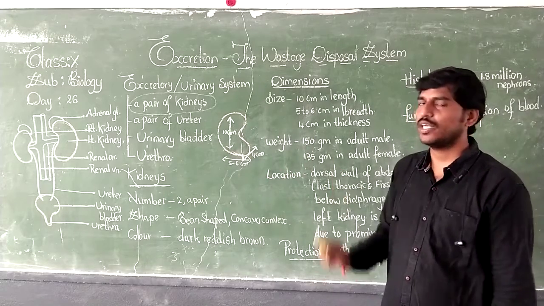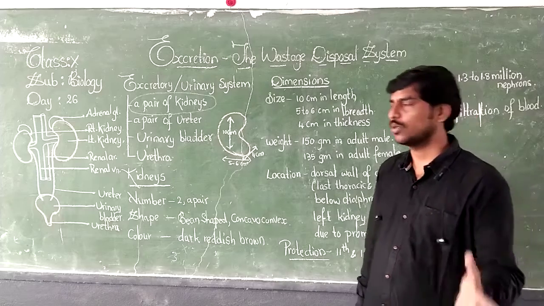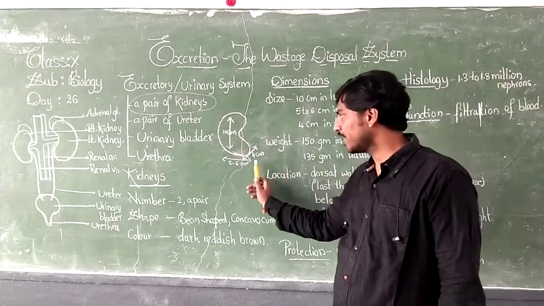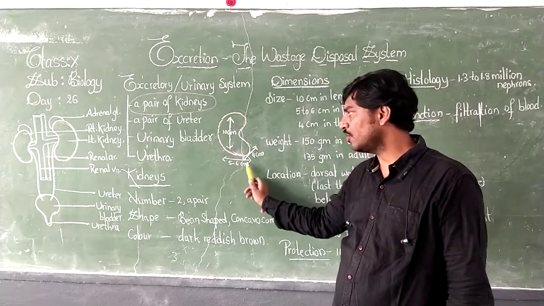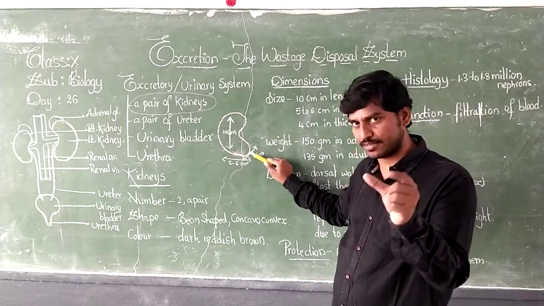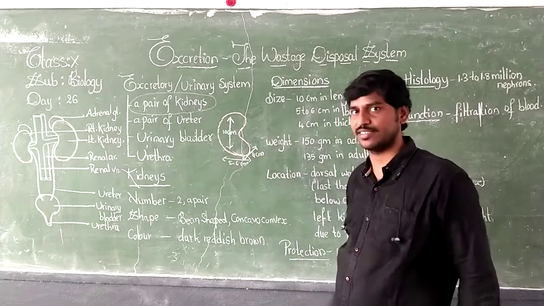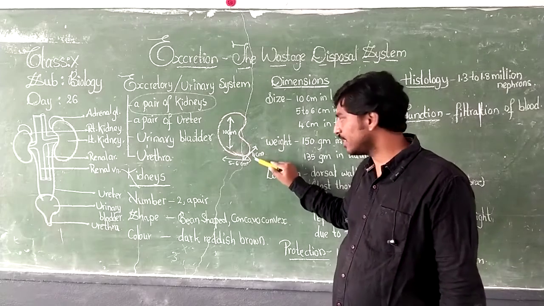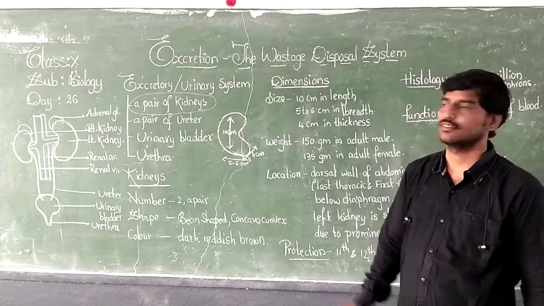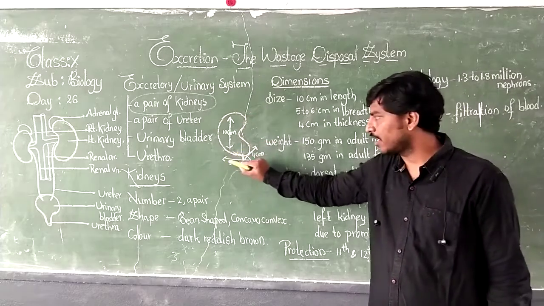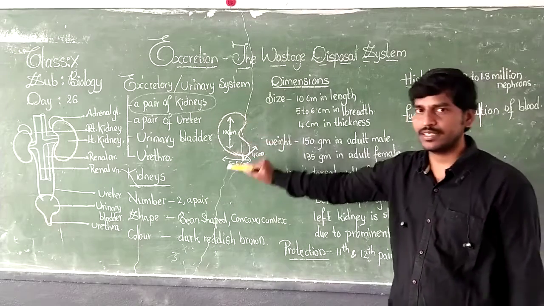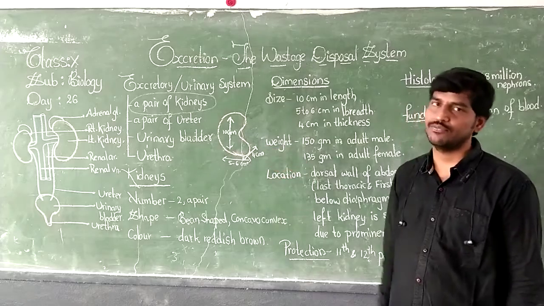Now let us see the dimensions of the kidneys. Coming to its length, it is 10 cm. Coming to its breadth, it is 5 to 6 cm. Coming to its width, we call it thickness, as it is a three-dimensional structure. In its thickness, it is 4 centimeters. These are the dimensions of the kidneys: length 10 centimeters, breadth 5 to 6 centimeters, and thickness 4 centimeters.